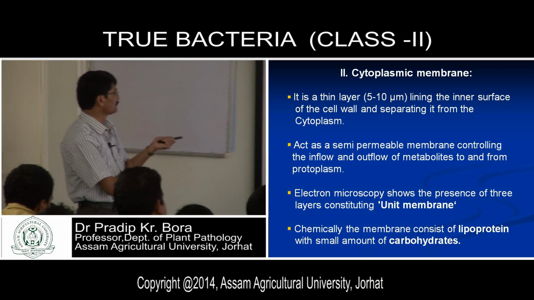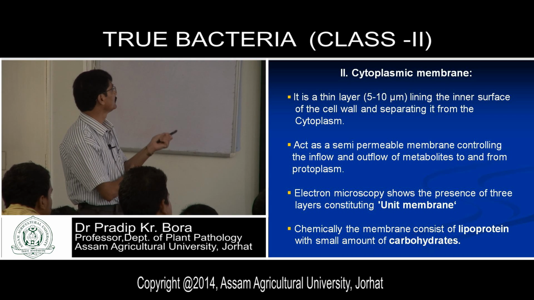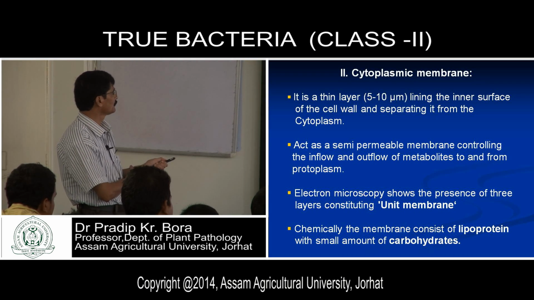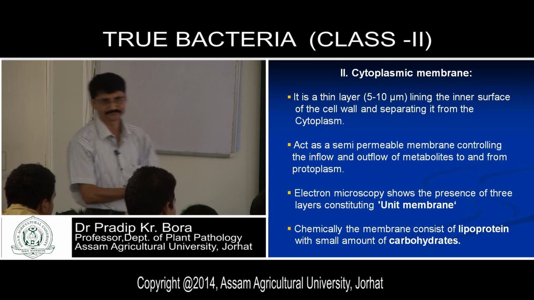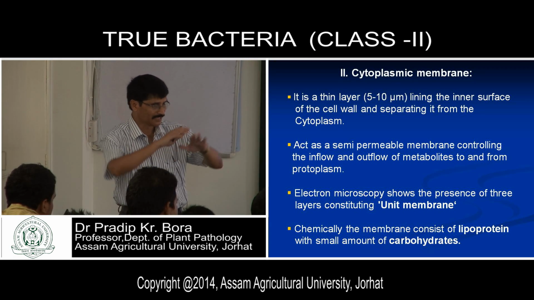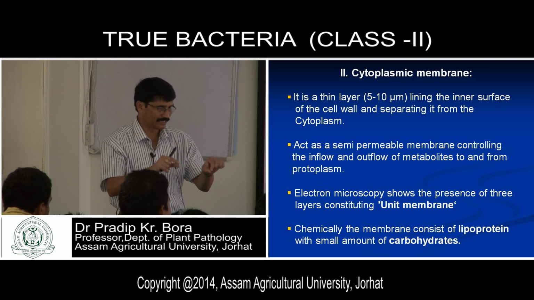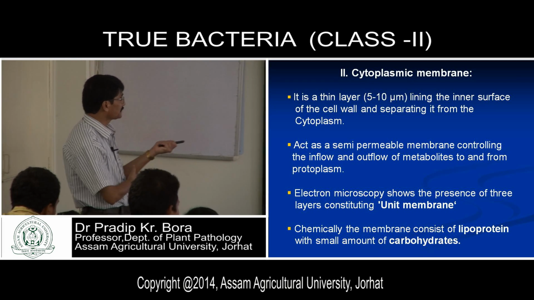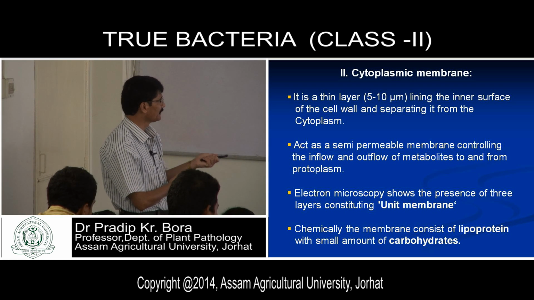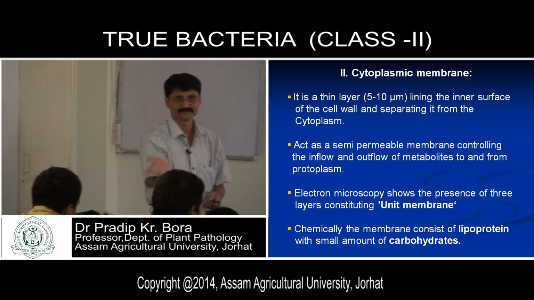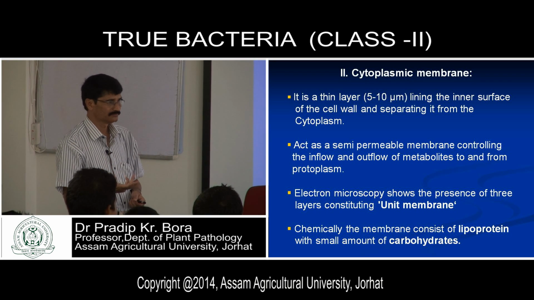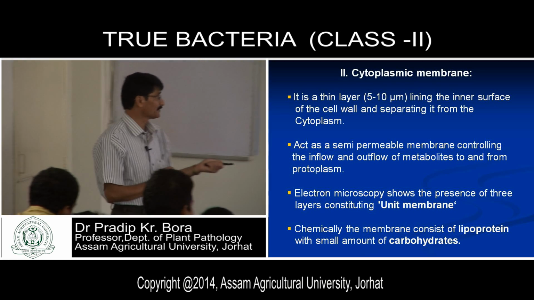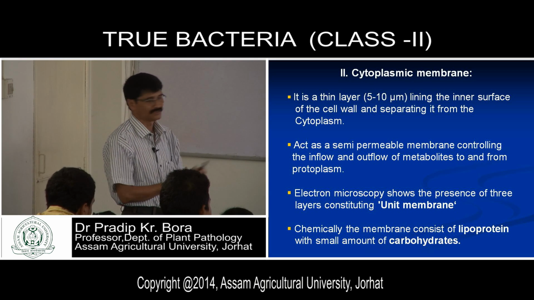Now, see, as a semi-permeable membrane controlling the flow, it is a thin layer, 5 to 10 micrometer, lining the inner surface of the cell wall and separating it from the cytoplasm, because it embeds the cytoplasm, not the cell wall. The cell wall is the external barrier. And it acts as a semi-permeable membrane, as you know, controlling the inflow and outflow of metabolites to and fro from the protoplasm. It is possible through the cytoplasmic membrane, as you know, in other cellular organisms. Electron microscopy shows the presence of three layers constituting a unit membrane.